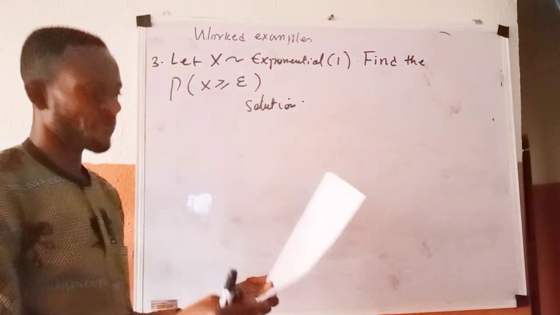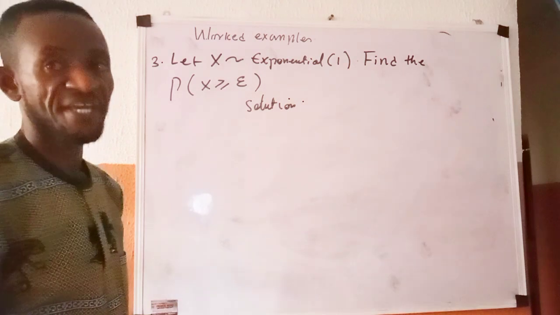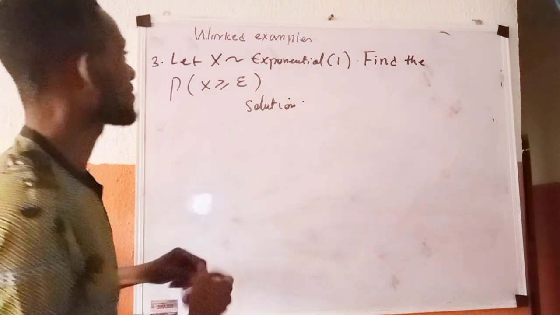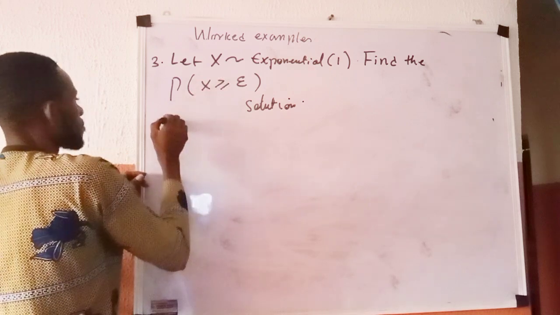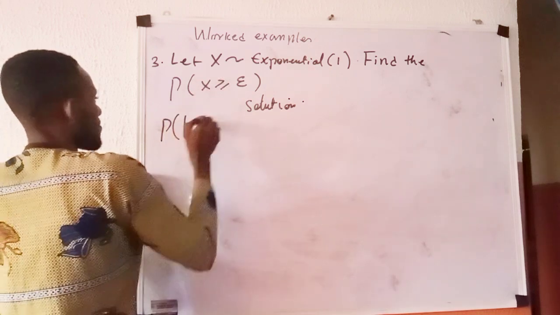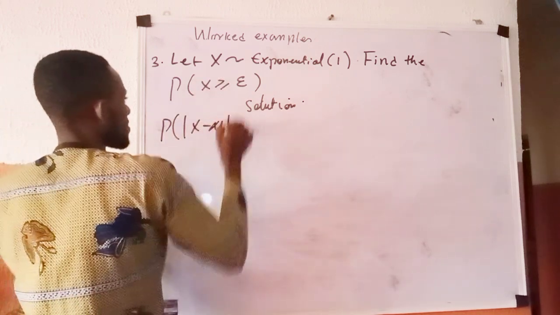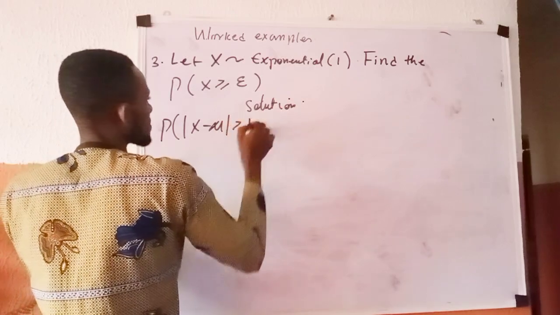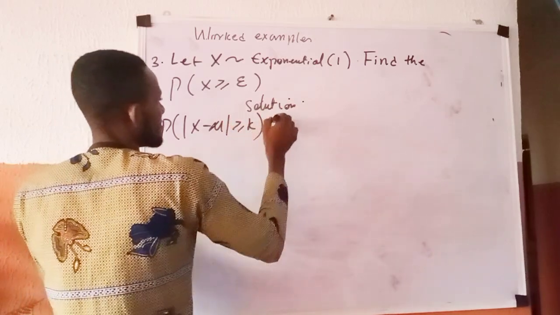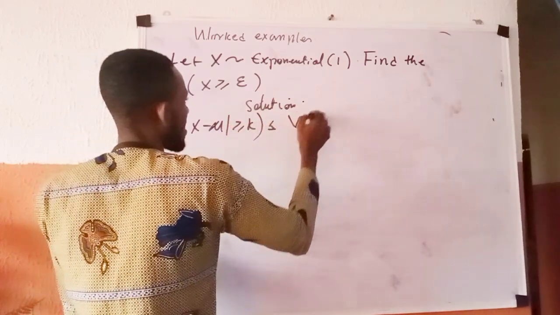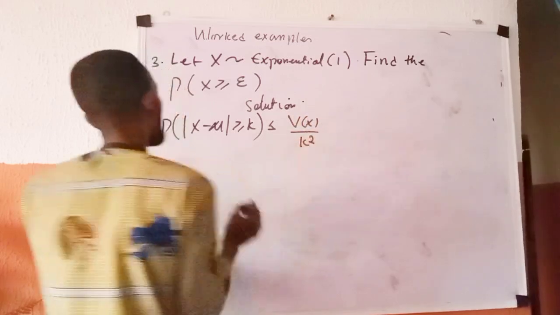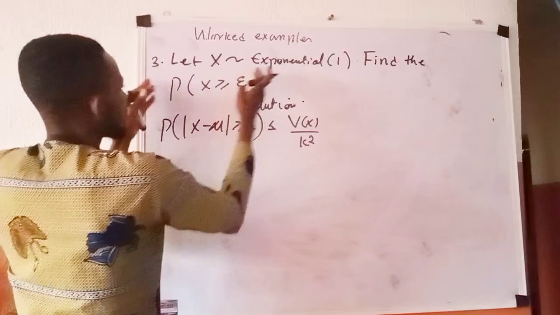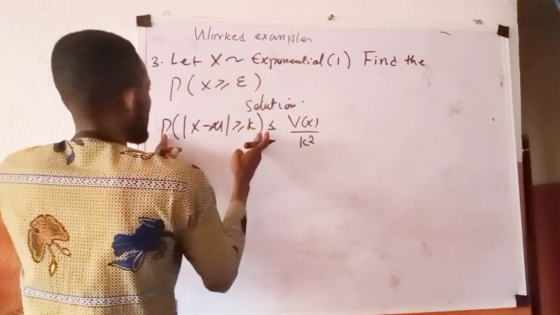The moment we transform it, we will not have any problem. How do we transform this? We know that our Chebyshev is P of |X minus mu| greater than or equal to K is less than or equal to var of X all over K raised to power 2. So let us concentrate on how we can transform this into this.